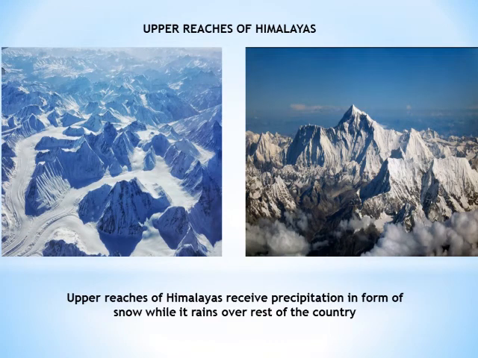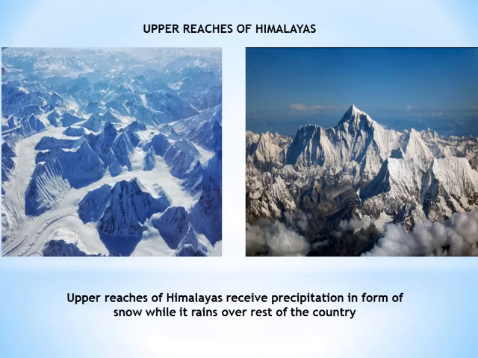Then we have the upper reaches of the Himalayas. In the upper reaches of the Himalayas, we get precipitation in the form of snow, especially during winters. During winters, the Himalayas are totally snow-clad. But when we go to other parts of our country, like Delhi, Mumbai, Goa, or somewhere else, we don't find snow there. We see that it only rains over there. But as far as the upper Himalayan reaches are concerned, the precipitation is in the form of snow.